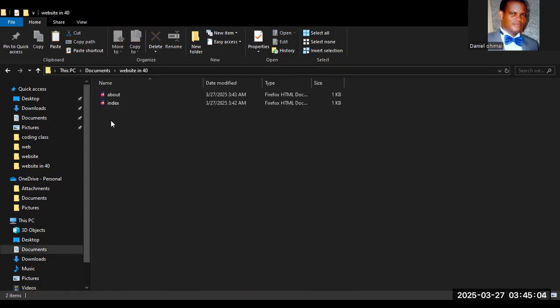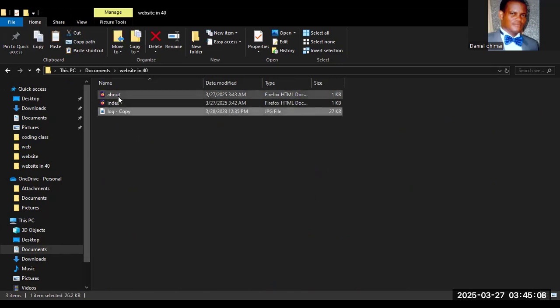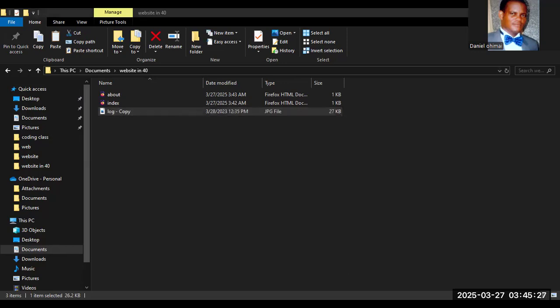I'll click control. It's here now. So I want to use this logo. Remember that the name of this document is logo.jpg. You see, the name is logo.jpg. So go back to my Android Studio Code.